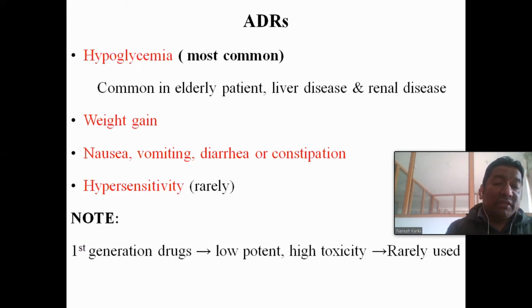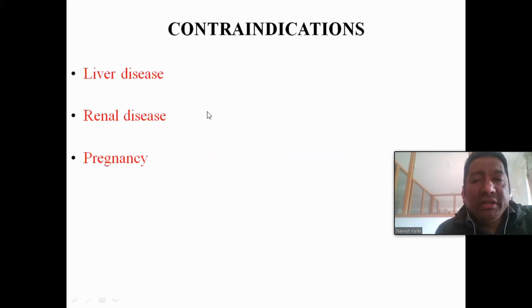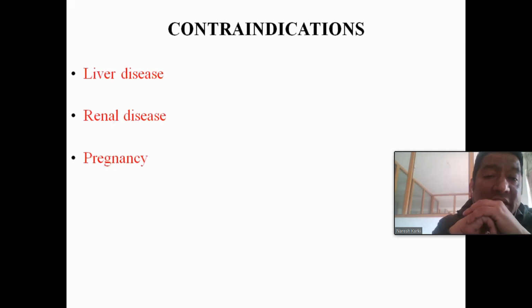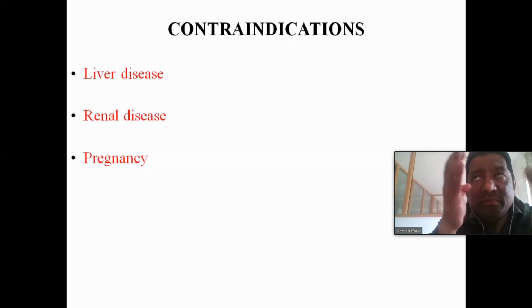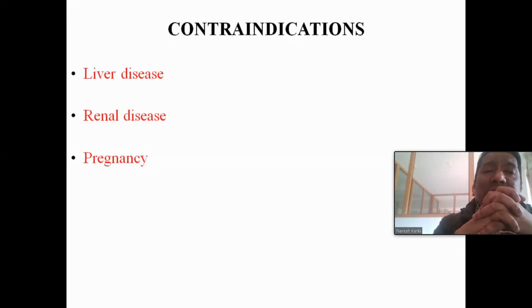The important thing is that the first generation has low potency and high toxicity, so they are rarely used. The second generation drugs like glimepiride, gliclazide, glipizide, and glibenclamide are commonly used. These are the adverse drug reactions of the sulfonylureas. Contraindications: liver disease, renal disease, and pregnancy. Liver disease, because metabolism occurs in the liver.